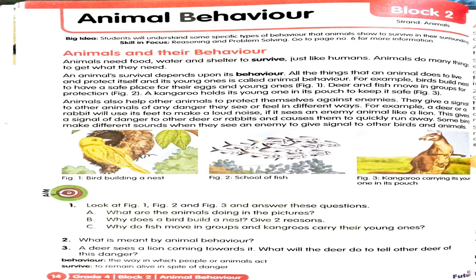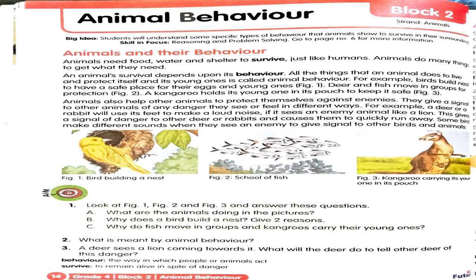Animals do many things for what they want to get, for what they need to survive. In this procedure they do many things and that is known as behavior. So whatever the animals do for their survival depends upon its behavior and that is known as animal behavior. All the things that an animal does to protect itself and to take care of its young ones, that is its babies, its little ones, is called animal behavior.